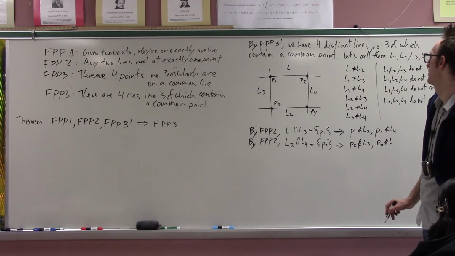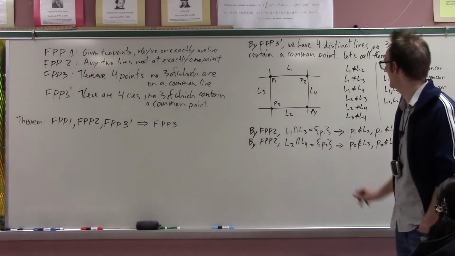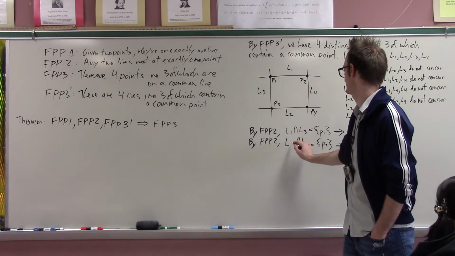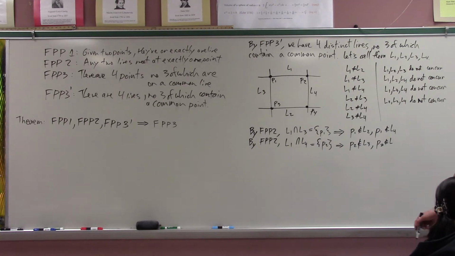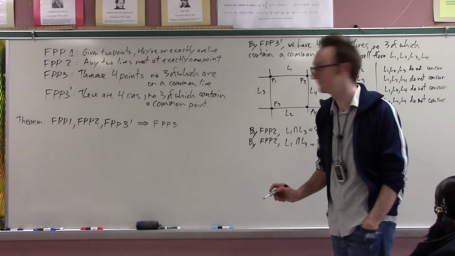Why did I do it in that order? Can I go back and change this? Yeah. L1, L4 is what I meant to say, just like incrementing random numbers in random spots. L1, L4 is P2, and if P2 is on L1 and L4, then P2 is not on L3 or L2. We're gonna have 2 more of these to do, I think, right?